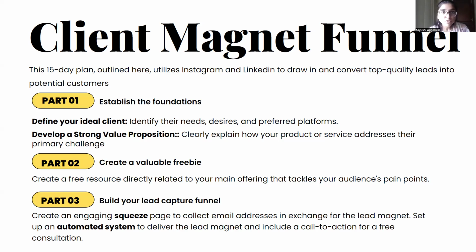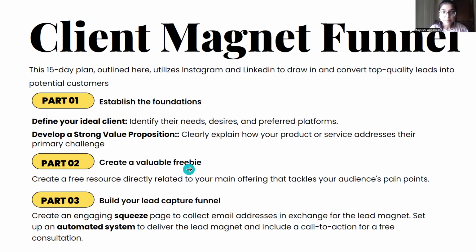You set up an automated system like ManyChat on Instagram, and there is Octopus CRM for LinkedIn, to deliver the lead magnet and include a call to action for a free consultation or a discovery call. Okay, this is part 3. Part 1, foundations established. Part 2, you created a freebie around that challenge which you saw the market is having. Then part 3 is where you actually build a funnel to collect emails and names of those people who are interested in your freebie.